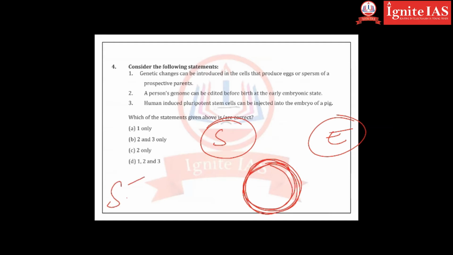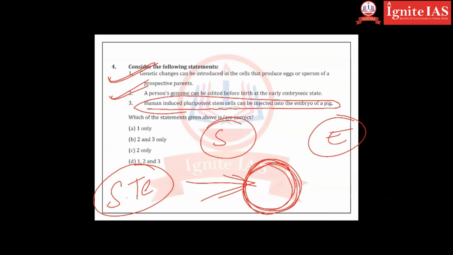You want Sachin Tendulkar's batting skills, or you want his facial features in the child, so you can edit it, you can do it, correct? Okay, that's called genetic engineering. Human induced pluripotent stem cells can be injected into the embryo of a pig.